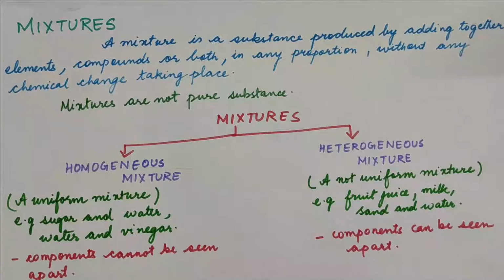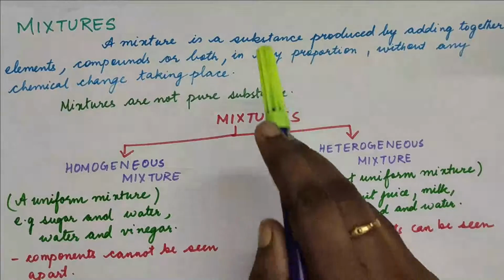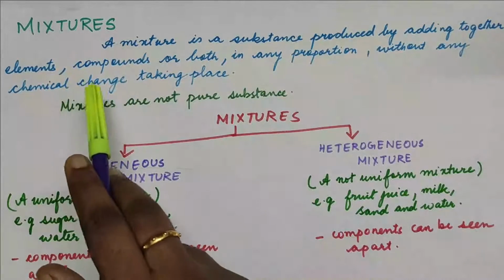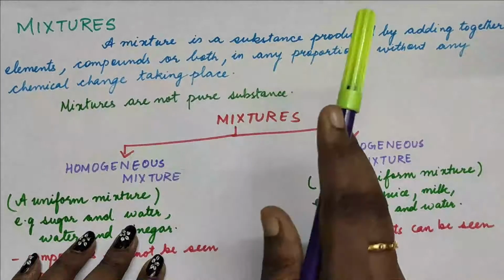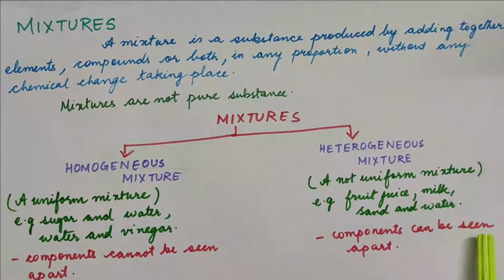So how do we define a mixture in chemistry? It is a substance produced by adding together elements, compounds or both in any proportion. Please remember, any proportion without any chemical change taking place. So when we mix anything and there is no chemical change, then that's nothing but a mixture, formation of a mixture. And they are not pure substances. If you recall, we have read about elements and compounds. Those were the pure substances. But when we talk about mixtures, they are not pure substances.